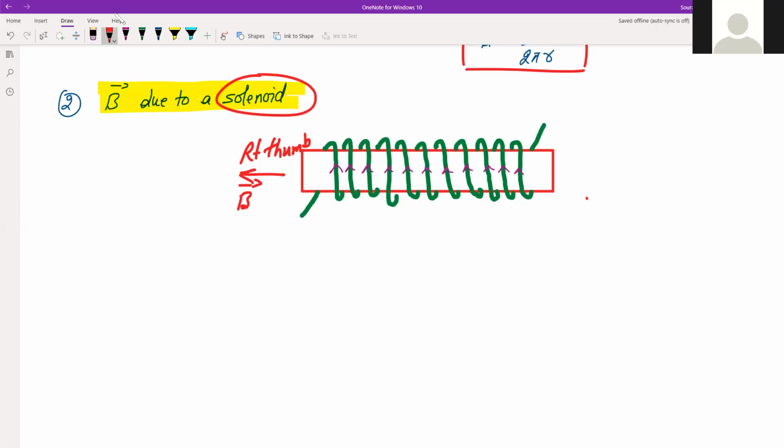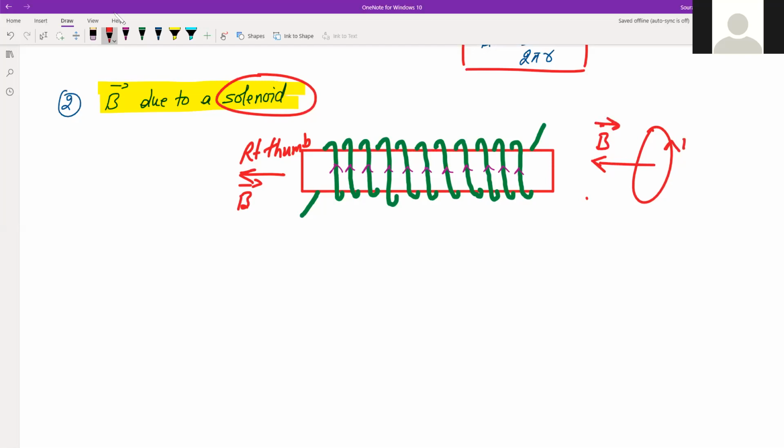Right, so in this case, again, you have to do it yourself. You will have to try to do it yourself. Place your fingers and come up with the direction of the magnetic field. Now that is due to one coil. If one coil is like this and the current flowing in it is like this, then the magnetic field will be in this direction.